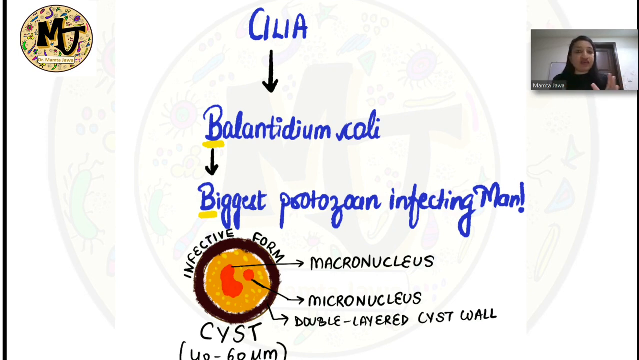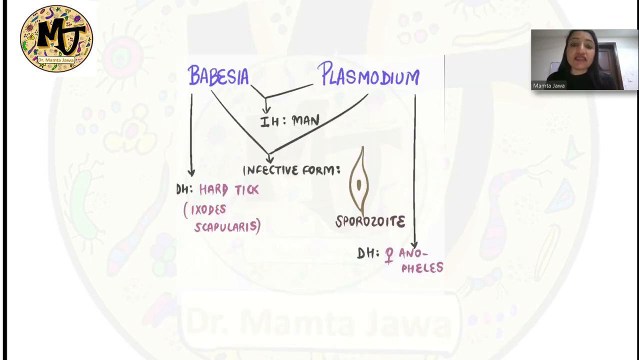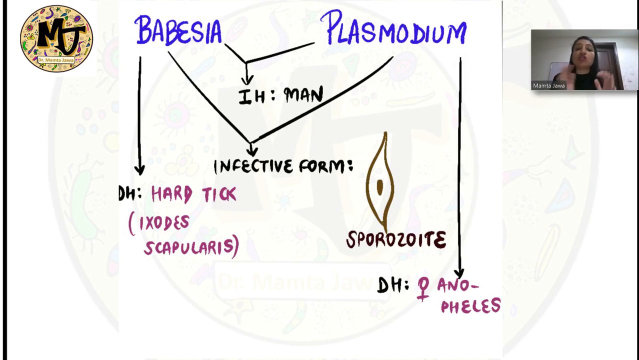And the mode of infection again is fecal-oral route, and the infective form is the cyst, as I have drawn over here, which has two nuclei, the macronucleus and the micronucleus, and the cyst wall is double layered. Size of the cyst is 40 to 60 microns. All right. Then coming to the non-motile